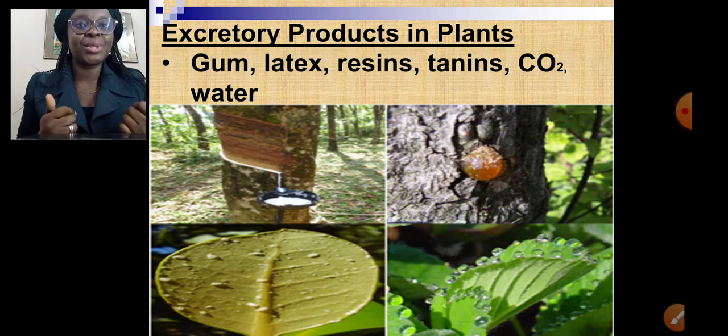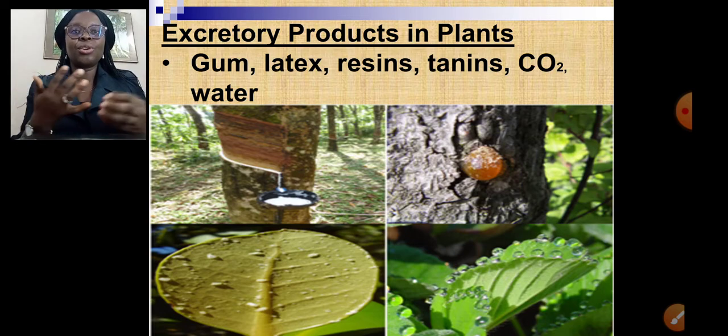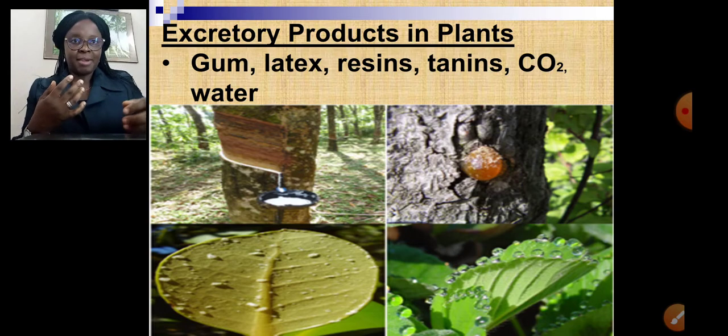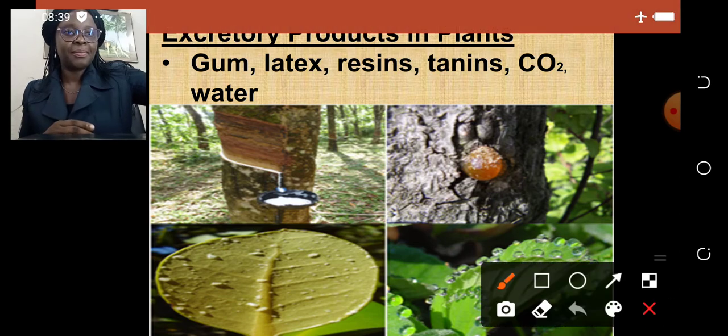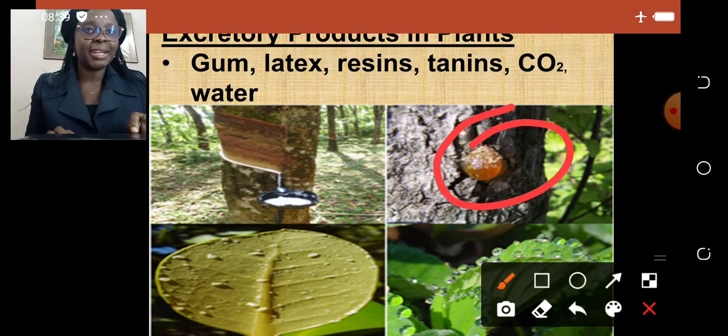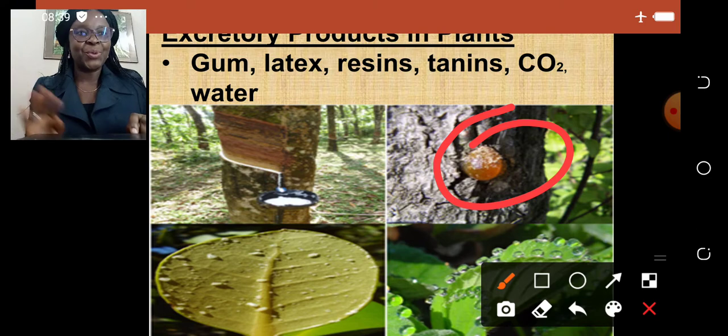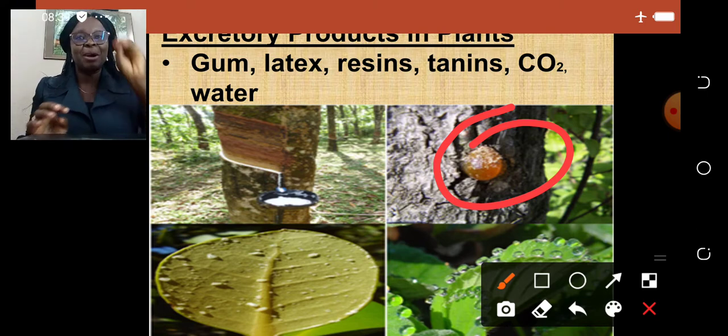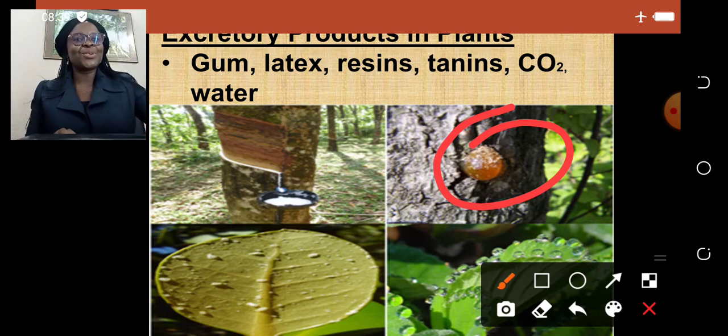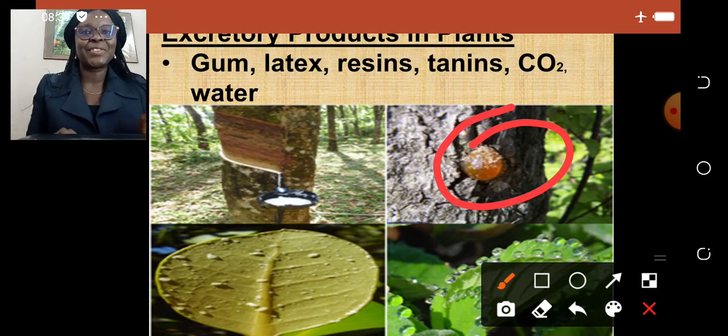Also in plants, you see your gum. All right, this is your gum here. I remember when we were small, we would go and look for gum and we would harvest it on trees. So your gums, they are actually waste product of metabolism from trees.